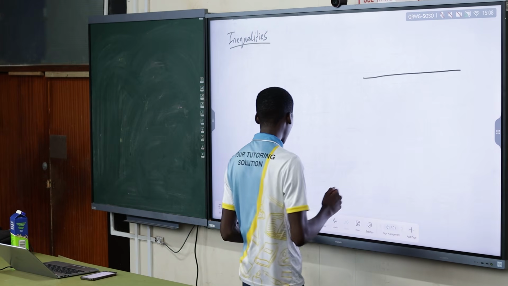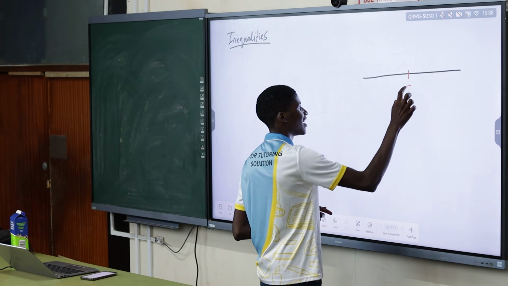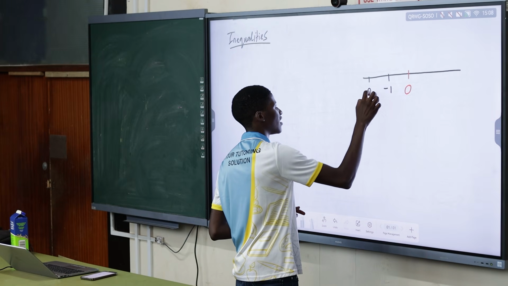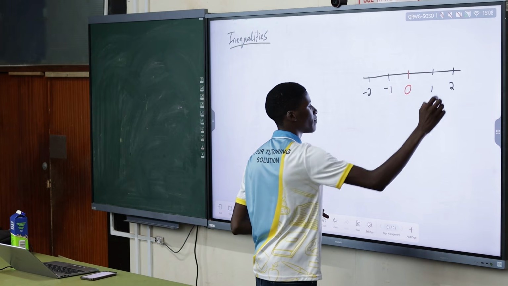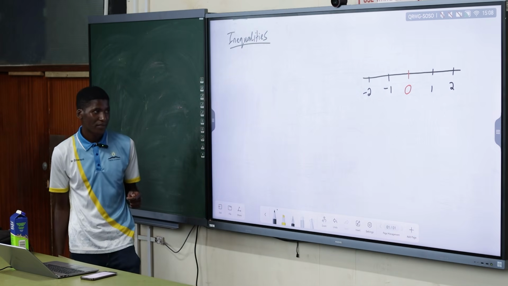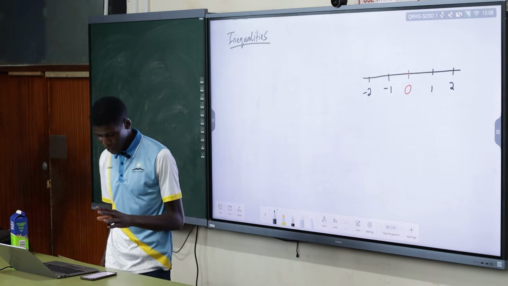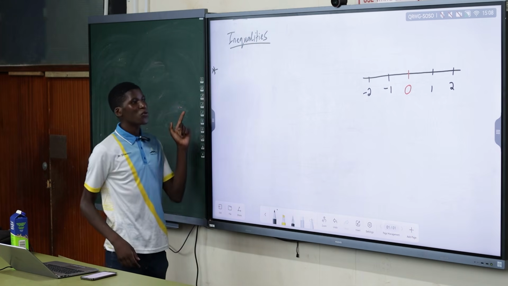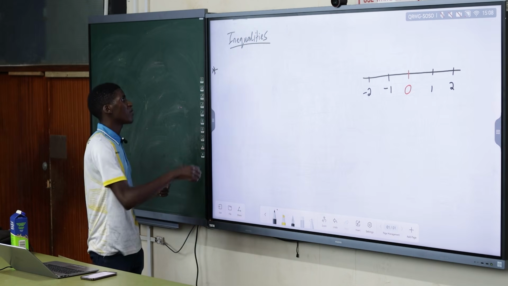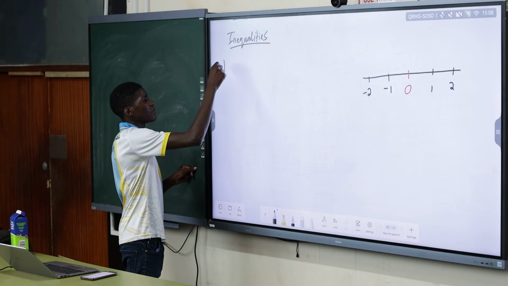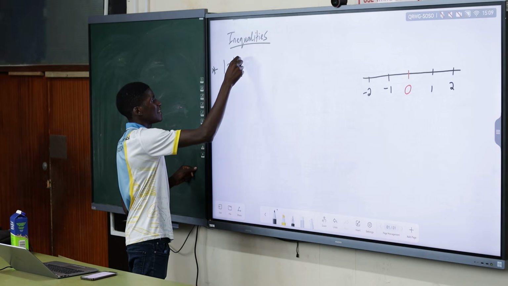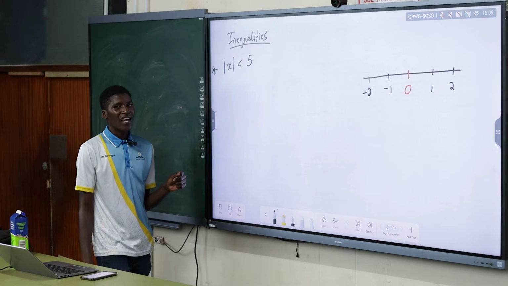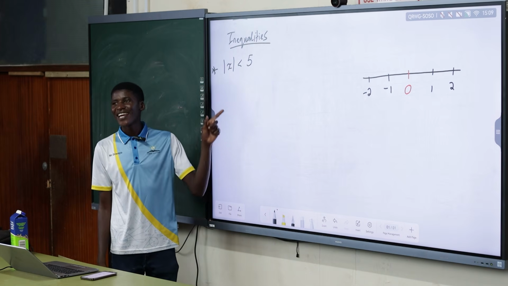So la eceleni gonna put my beautiful demonstration lana baku 0 wami, and I'm going to put negative 1, negative 2, 1 and positive 2. So let us start with the basic first property of the absolute value inequality. If I say the absolute value of x is less than 5, what must be x? Table. So lana ke awuzukuvela uthi x is equal to 5.